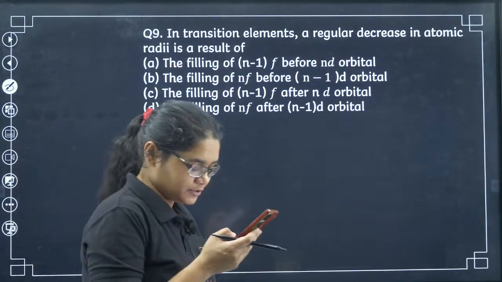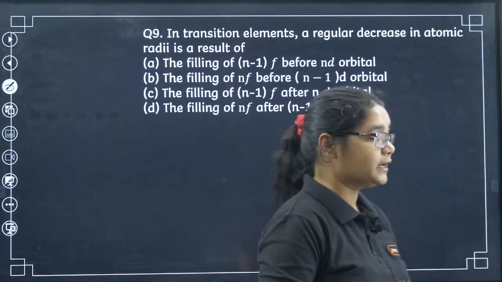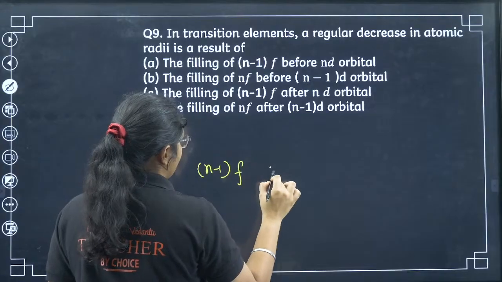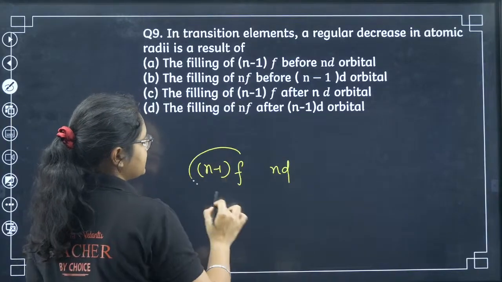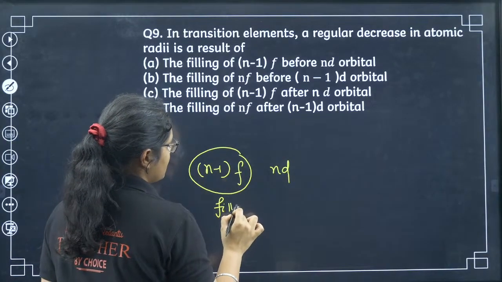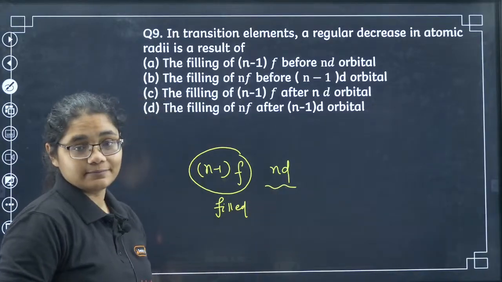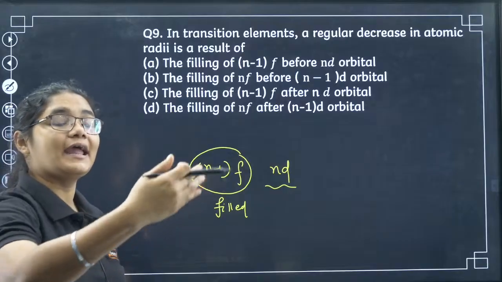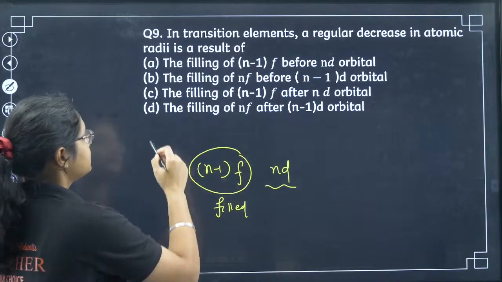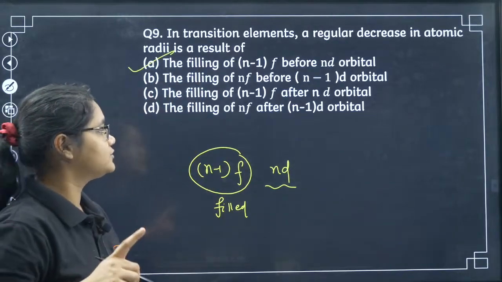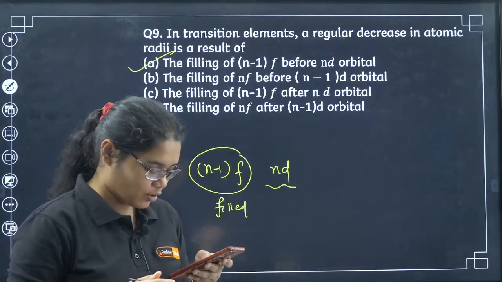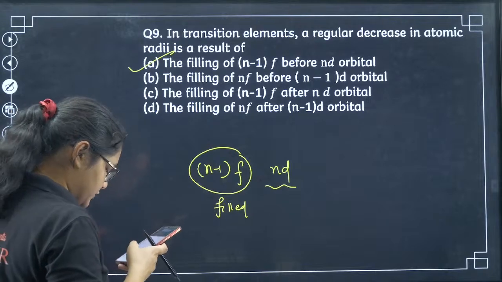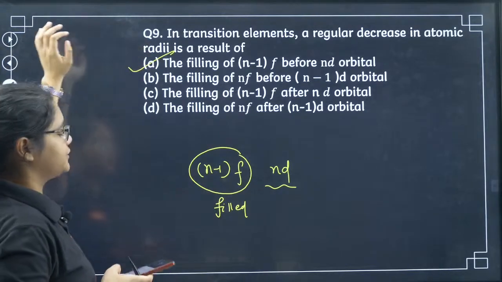Again, a very good question here. If you remember, you have (n-1)f and you have nd. So always first (n-1)f is filled, then nd is filled. First the (n-1)f orbital will be filled, then the nd orbital will be filled. So the answer here will be the filling of (n-1)f before nd orbital. Those who are saying A, yes, Neon, you are correct. f is a poor screener here. So we have option A here.